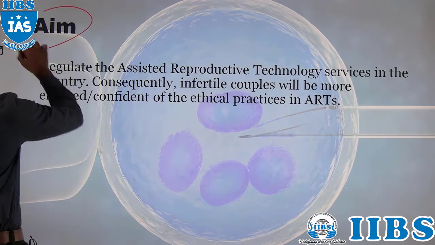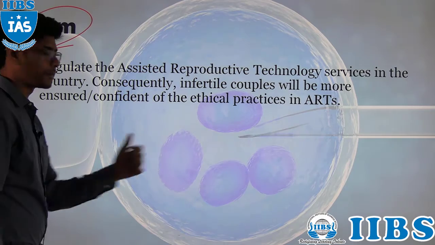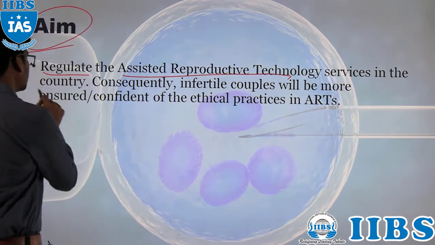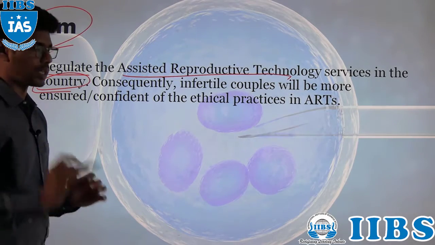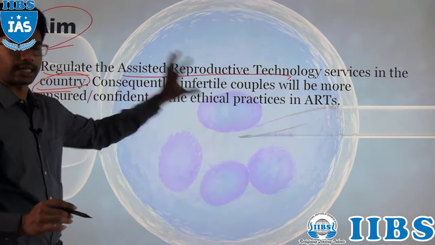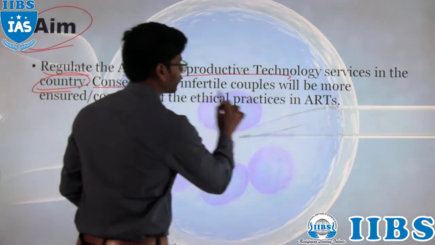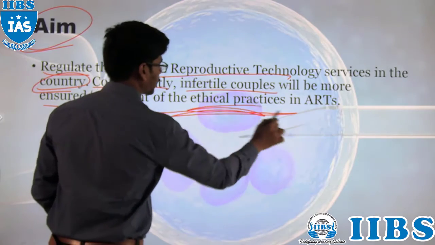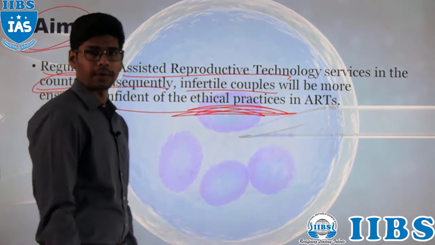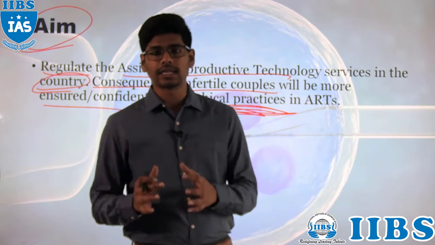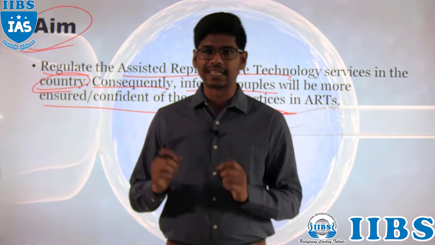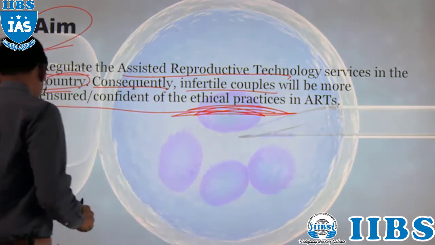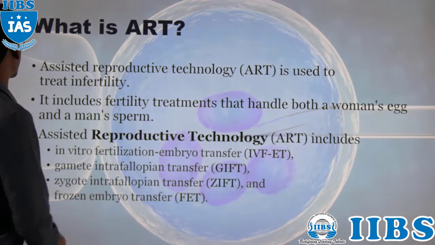And what is the aim of this particular bill? The aim is to regulate the assisted reproductive technology services in the country. So it is simple. The aim is very simple, to regulate ART. And consequently, infertile couples will be more confident about the ethical practices in the ART, which is very important. So how the ART is being performed, whether it is ethical or not, right? That is the prime objective of the Assisted Reproductive Technology Bill of 2020.